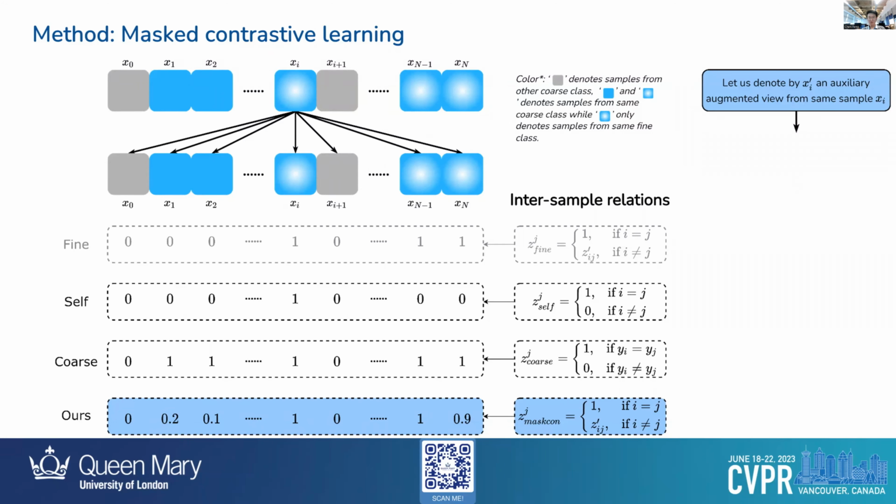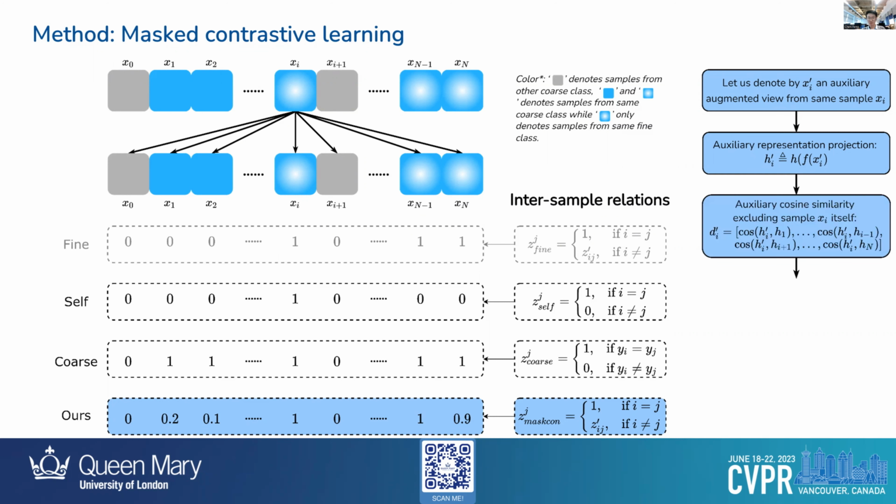More specifically, we first generate an auxiliary view of sample xi denoted as x prime i. This can be easily done with any applicable augmentation strategy such as image cropping. Then we get its projective representation using the same encoder and projector. With this auxiliary view, we want to estimate the sample xi's relation to other samples.